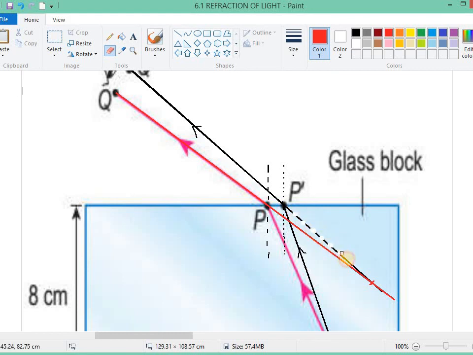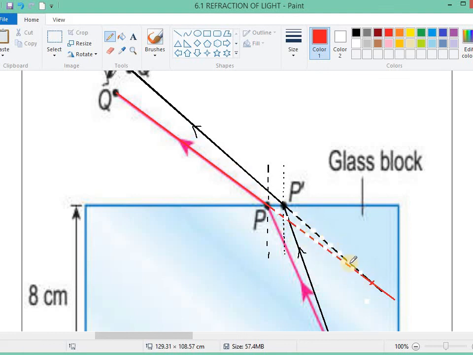We use a dotted line to show that the light looks like it comes from here. Why do we use a dotted line? Because the actual light is here. This is the actual light. Is there light along this dotted line?